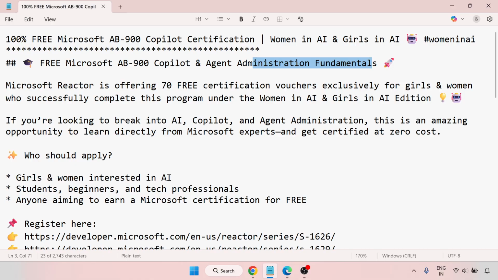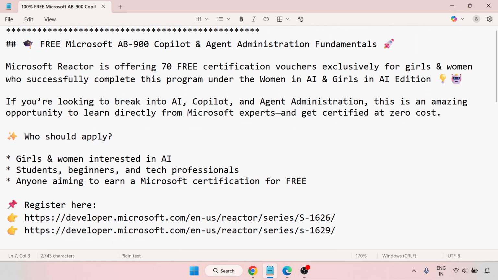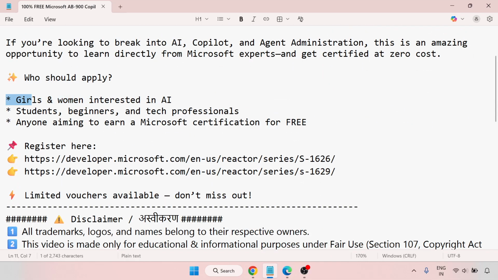Microsoft Reactor is providing 70 free certification vouchers exclusively for girls and women who successfully complete this program under the Women in AI and Girls in AI edition. So, if you are looking for a break into AI, Copilot, and agent administration, this is an amazing opportunity to learn directly from Microsoft experts and get certified at zero cost. So, who should apply? Girls and women interested in AI, students, beginners, and tech professionals. Anyone aiming to earn a Microsoft certification for free.